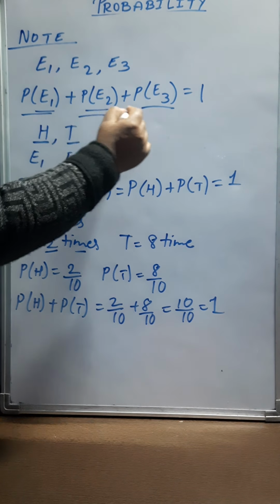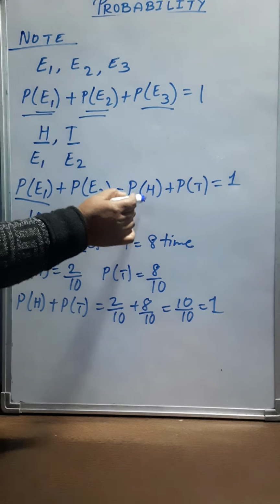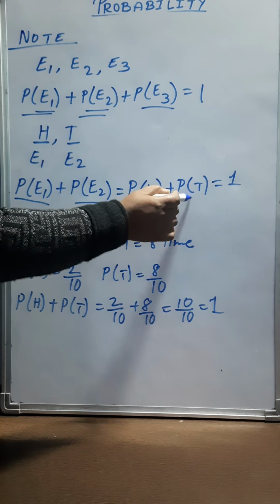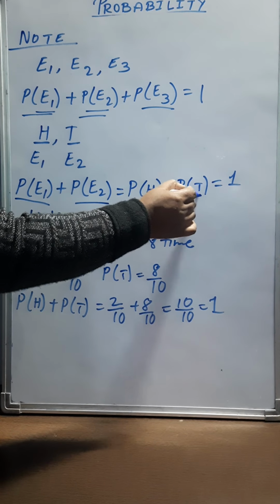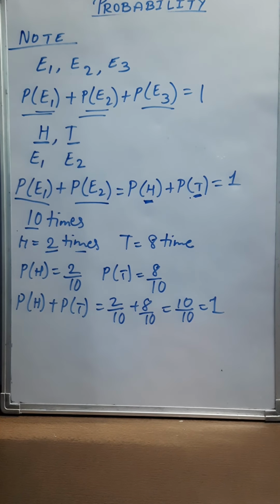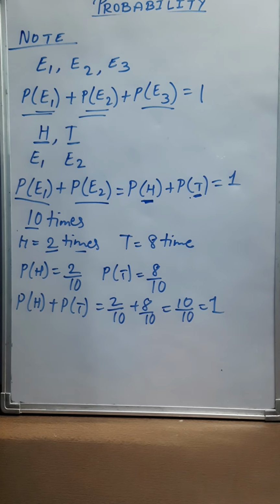So this means for any experiment, the sum of the empirical probability of each event will be equal to 1. And you can see here P(E1) was P of H and P(E2) was P of T. So we can see that this event is complementary of this event, or I can say this event is complementary of this event.